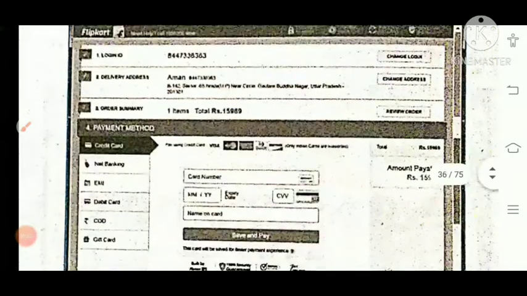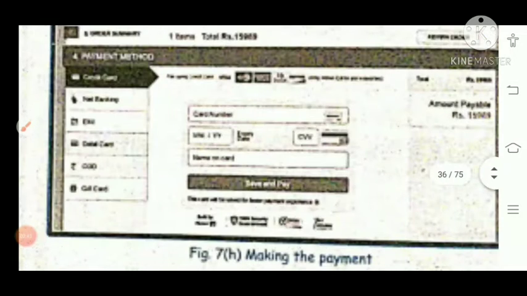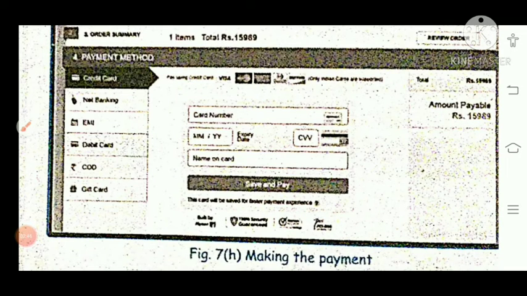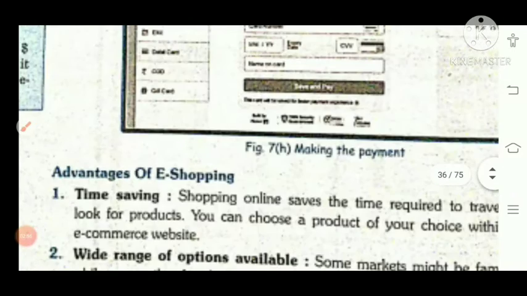When you click on continue, the fourth step is your payment method. Payment method is whichever option you want. Here you can enter your card number, expiry date, CVV number, which is the 3-4 digit number on the backside of your ATM card, and the name on the card, and then click on save and pay. When you click on this, your product is ordered from the site.